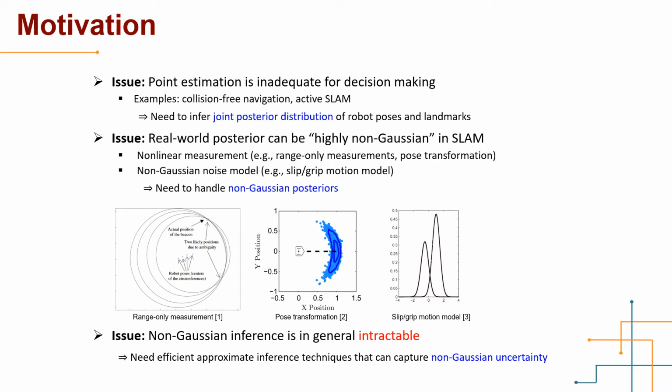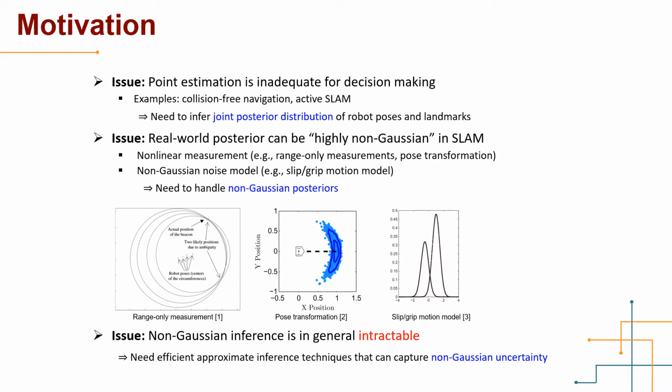The blue dots in the middle figure are robot positions after a noisy pose transformation. The banana-shaped distribution reflects a non-Gaussian posterior. The right-hand side figure shows a Gaussian mixture for modeling slip and grip states in a robot motion model. Therefore, considering all those real-world problems, we need to handle non-Gaussian posteriors.